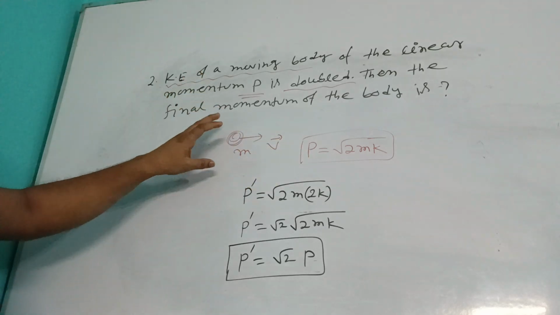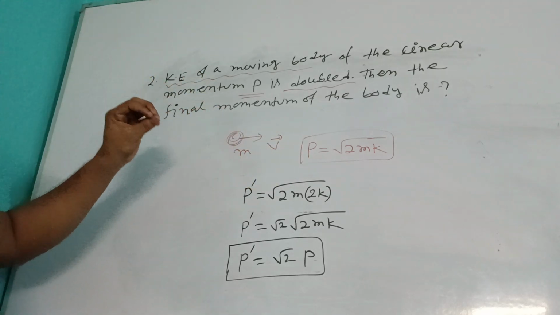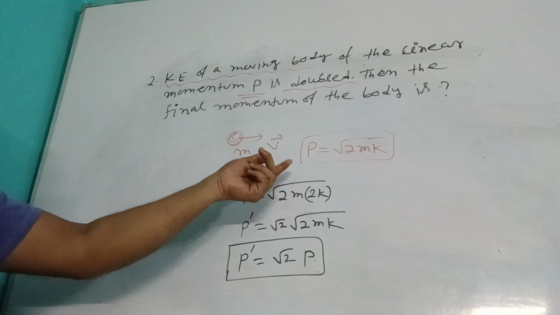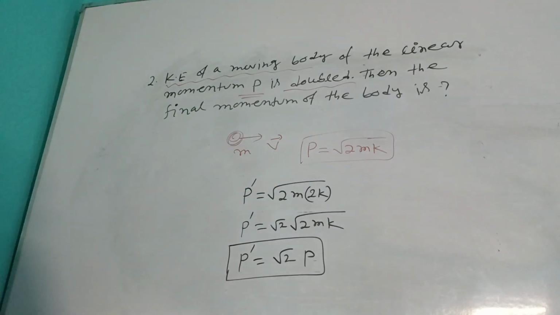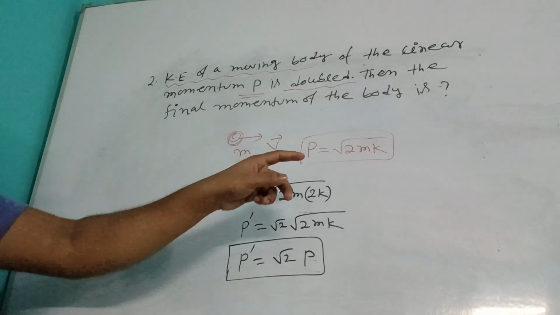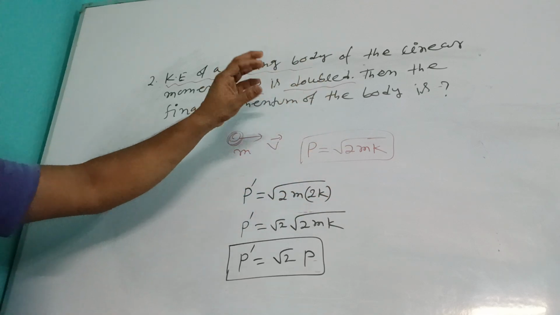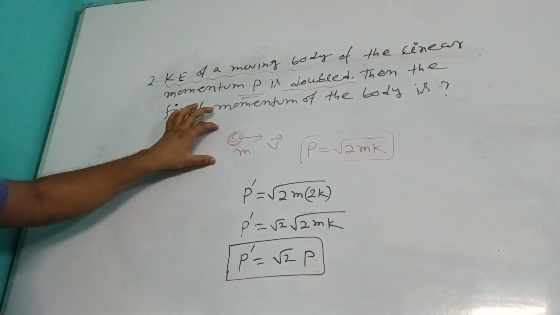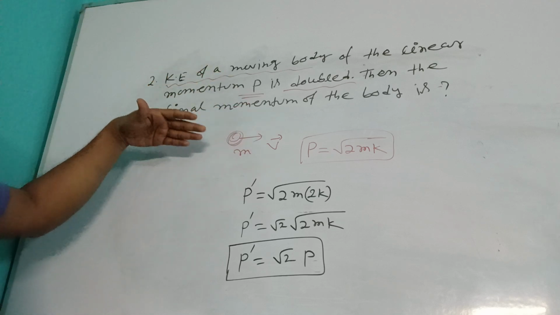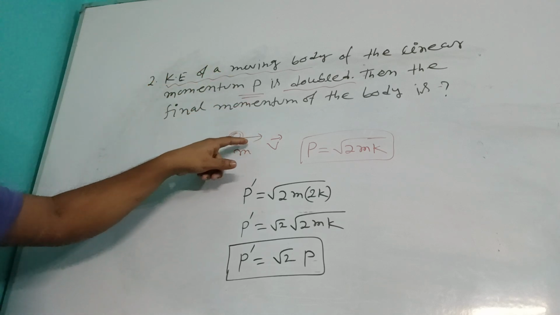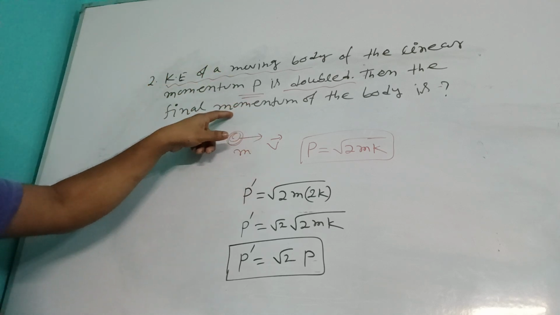Now, when the object is in motion, then what is the relation between momentum and the kinetic energy? P equal root 2mk. When kinetic energy is k, momentum is p, and the object moves with the velocity v and the mass of the object is m.